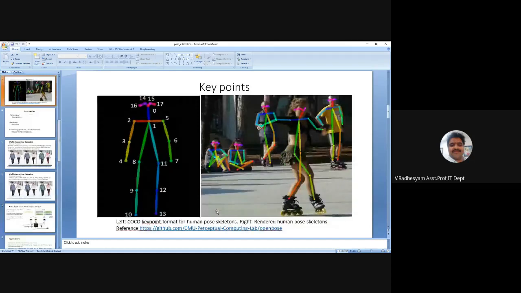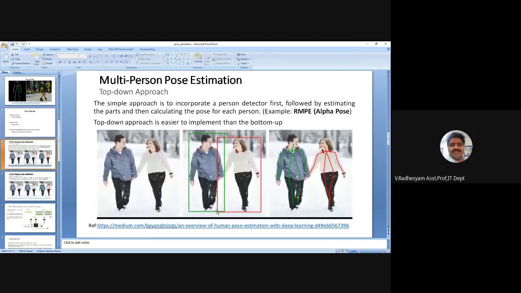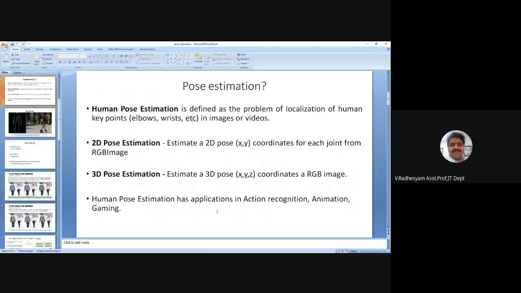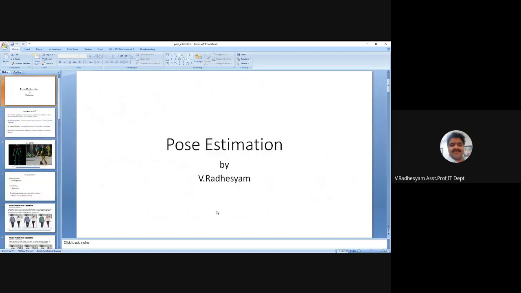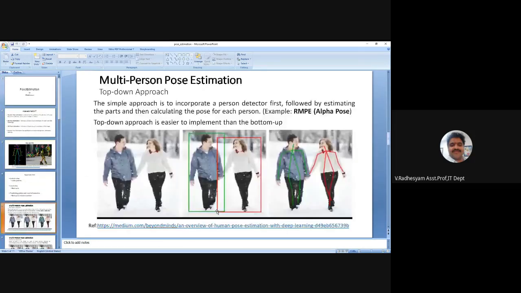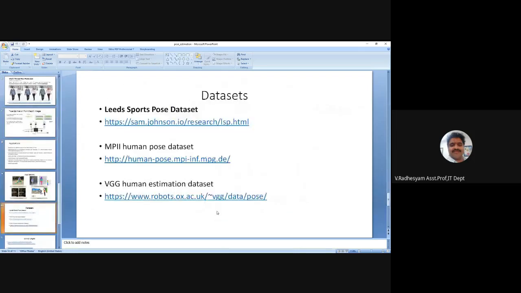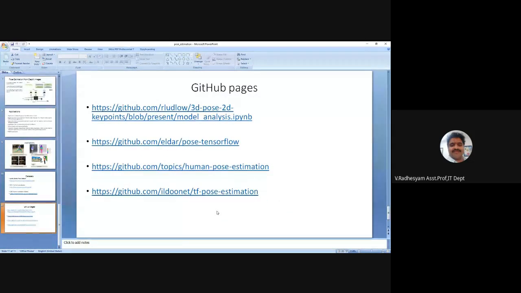Pose in the sense, suppose you move left, the estimated part also, the interest points are also moving so that the gestures can be identified. So first of all, pose estimation has several applications like AR and VR, augmented reality and virtual reality.